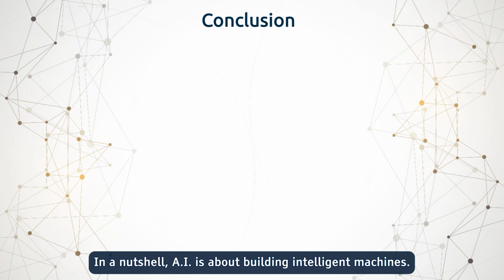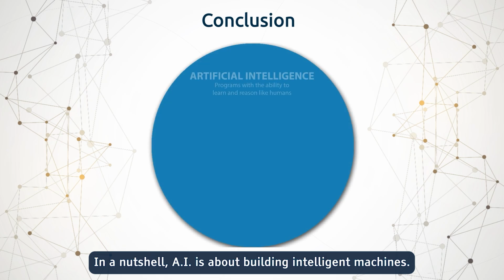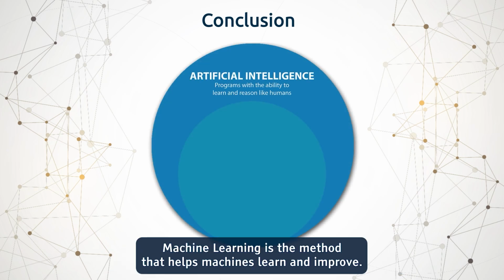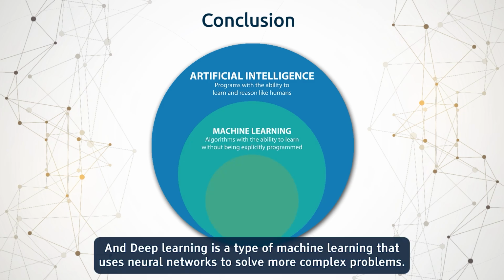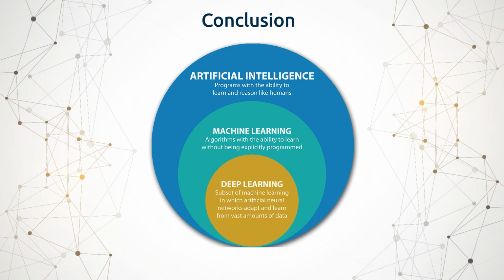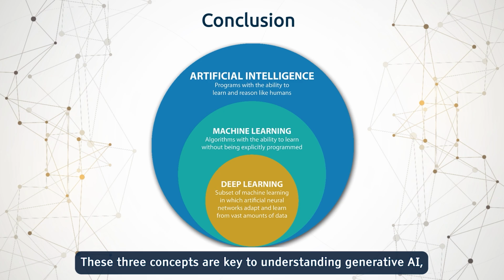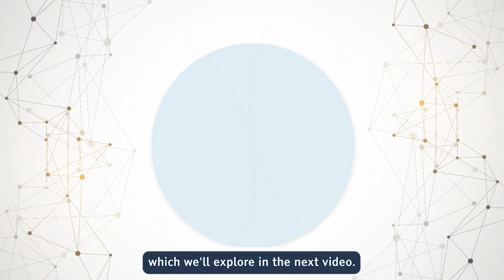In a nutshell, AI is about building intelligent machines. Machine learning is the method that helps machines learn and improve, and deep learning is a type of machine learning that uses neural networks to solve more complex problems. These three concepts are key to understanding generative AI, which we'll explore in the next video.